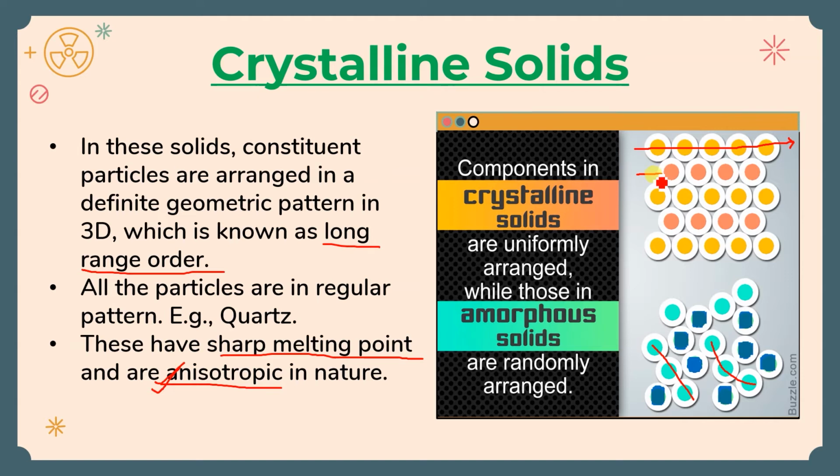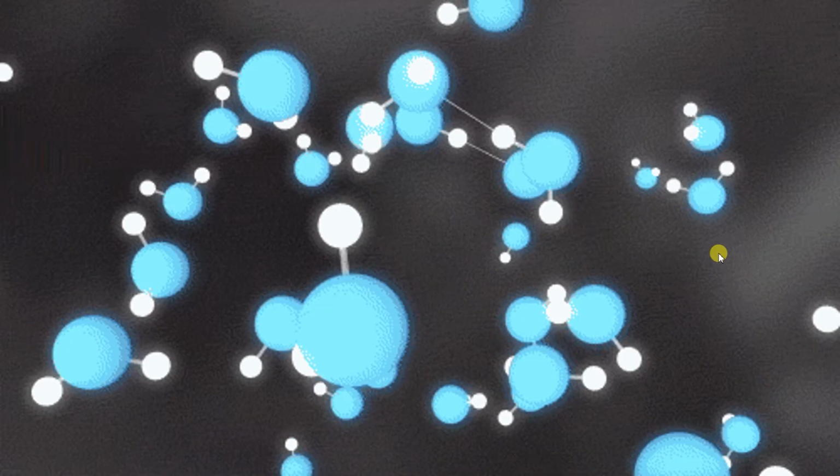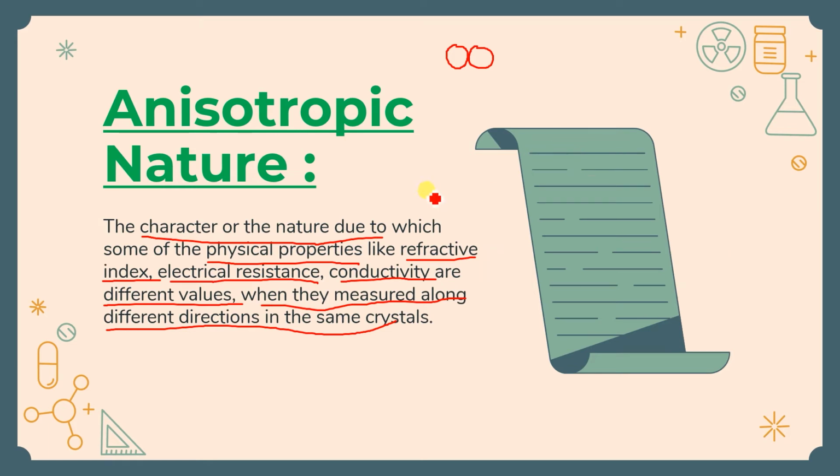If you go with this angle, you will only get the peach one. So obviously it is different. If you go in this way, there is a different pattern: one orange, one peach, one orange, one peach. If you go through this angle, you will see one orange, two peach, one orange, two peach, one orange, like this. So through different angles, you are getting different patterns. And that's why the values will be different: the refractive index, electrical resistance, conductivity will have different values.